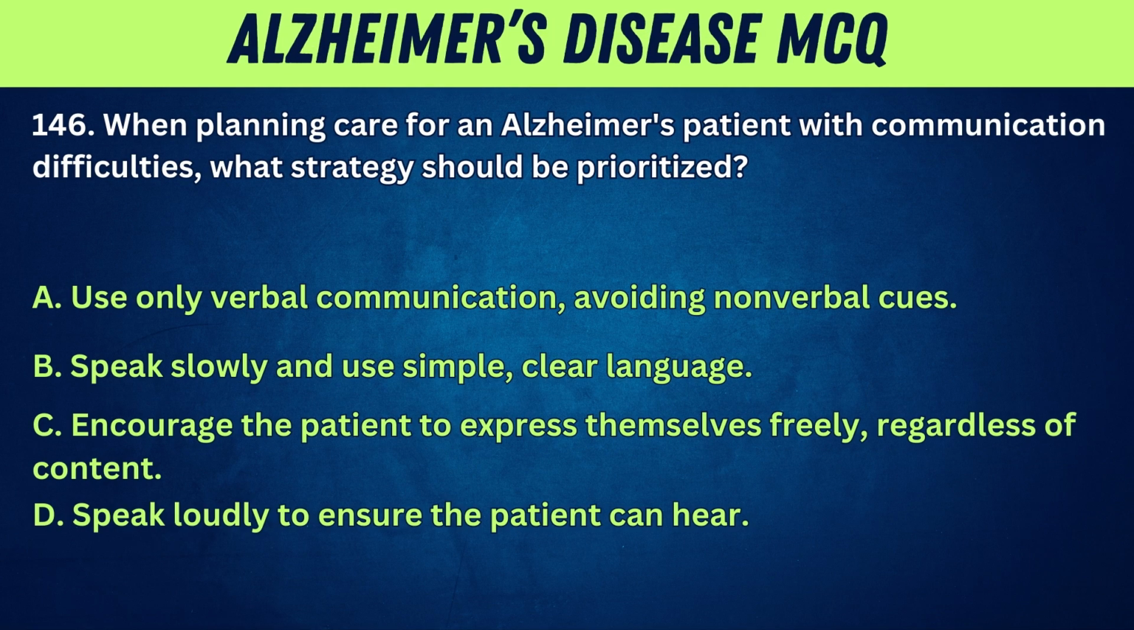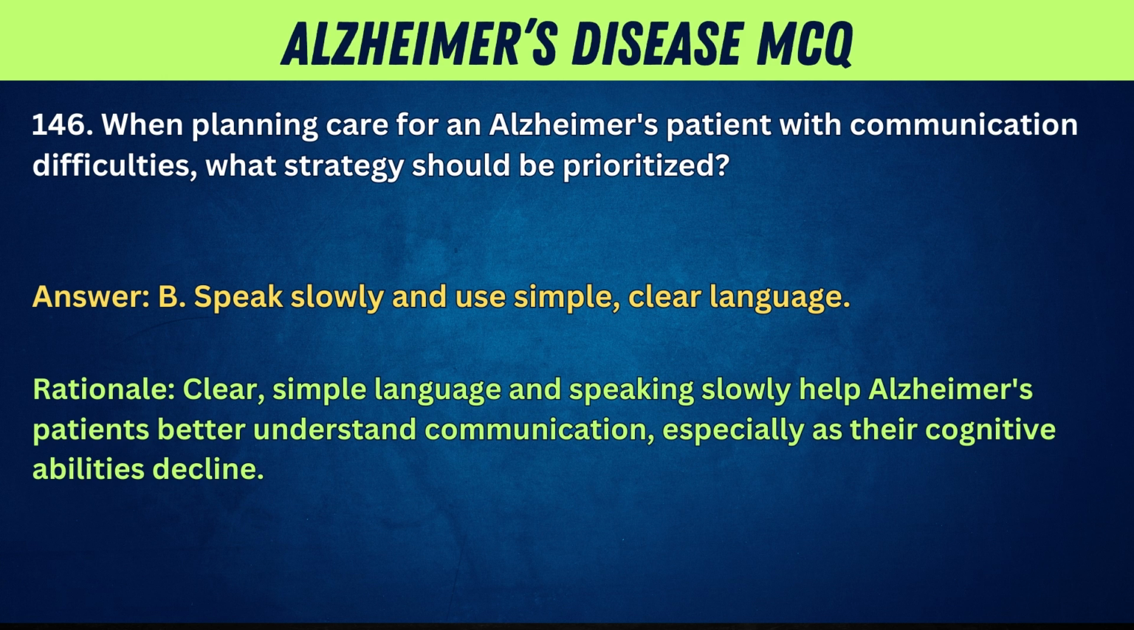146. When planning care for an Alzheimer's patient with communication difficulties, what strategy should be prioritized? A. Use only verbal communication, avoiding nonverbal cues. B. Speak slowly and use simple, clear language. C. Encourage the patient to express themselves freely, regardless of content. D. Speak loudly to ensure the patient can hear.